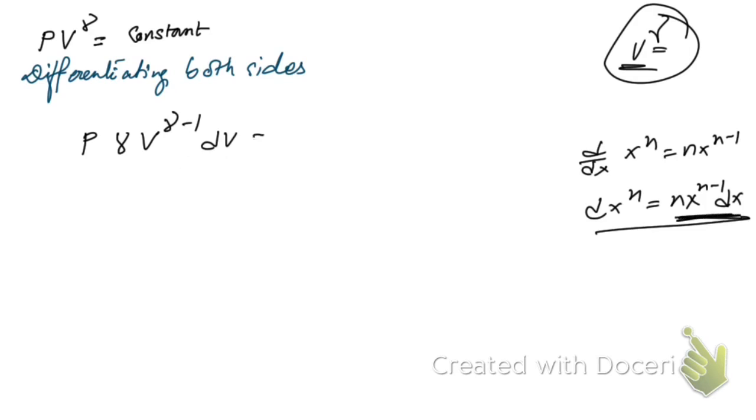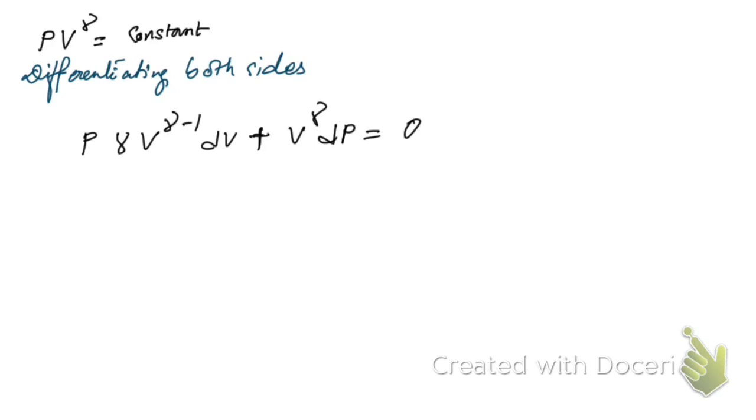And then plus the second function times the derivative of the first function, that is dP, then the derivative of a constant is 0. So that's what we have got, right? Now let's simplify this. If we simplify, we're going to have gamma P V to the power gamma minus 1 dV is equal to minus V to the power gamma dP.